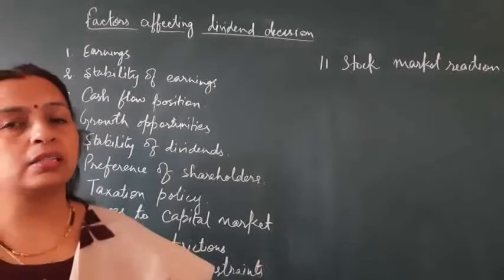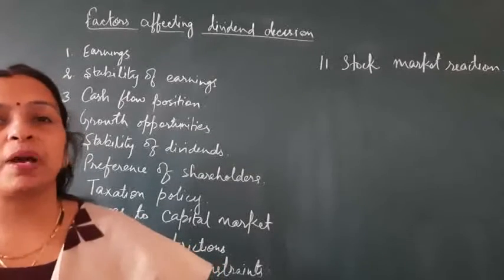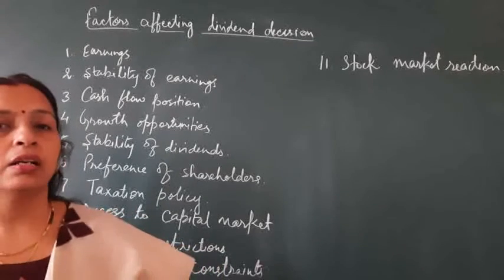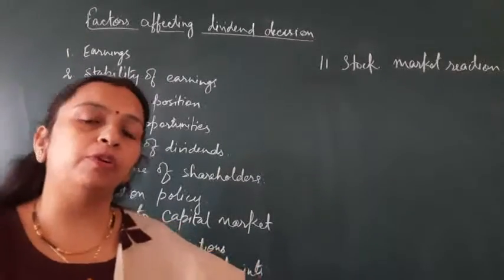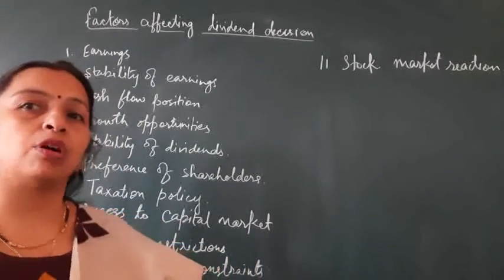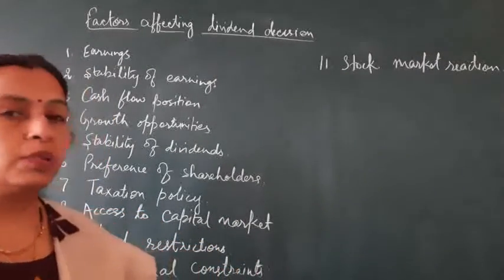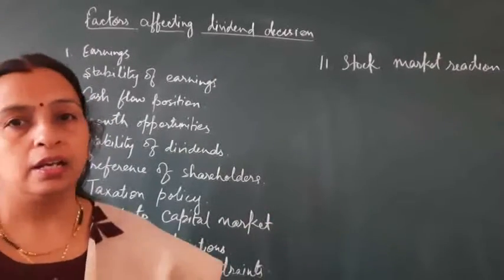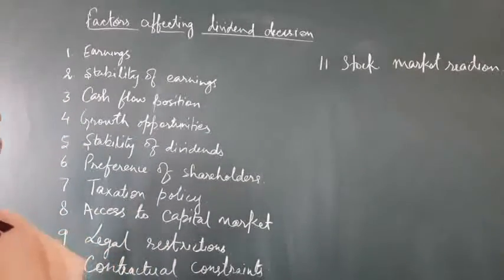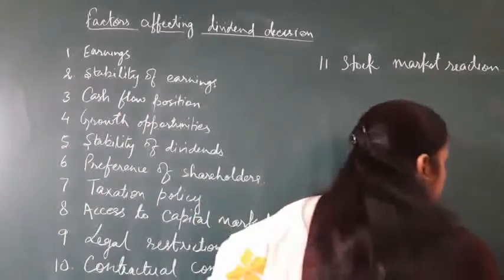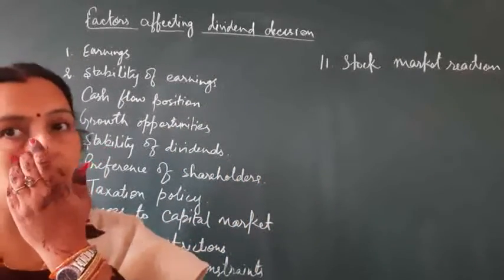There are certain factors on which a dividend decision depends. A finance manager has to consider some factors before dividing the net earnings of the company between dividend and retained earnings. So we'll start with the factors affecting dividend decision. First one is the earnings. Dividends are paid out of the current and the previous year earnings.